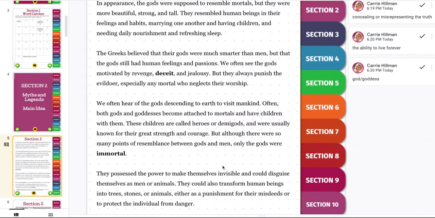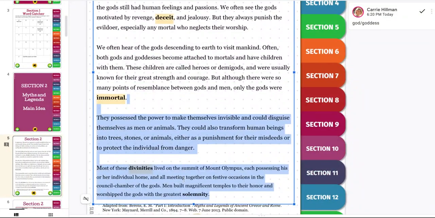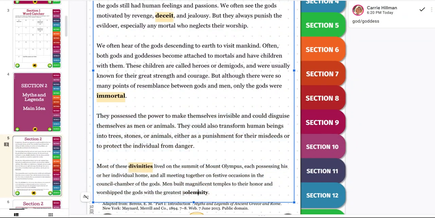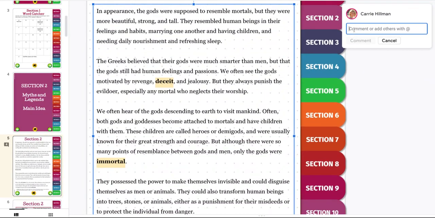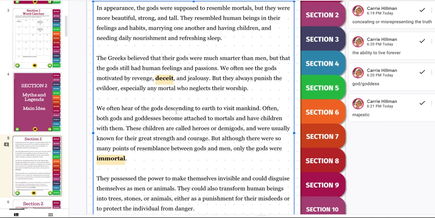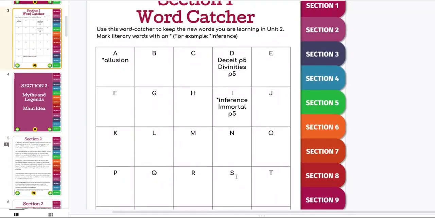And we have one more that we're going to look at, and that's solemnity. I can see that men built magnificent temples to honor and worship the gods with the greatest solemnity. And so that means of dignity or majesty. So they looked up to them a lot. So majestic. So I can remember that solemnity, and I can add that here as well.